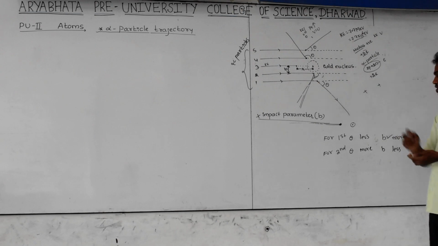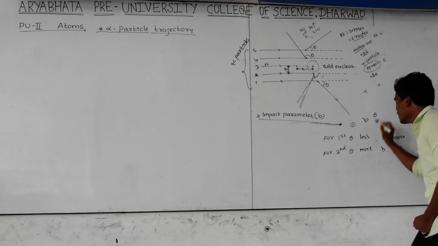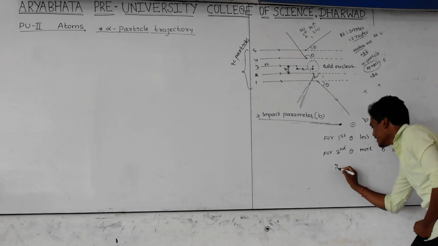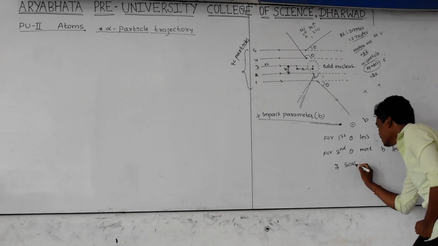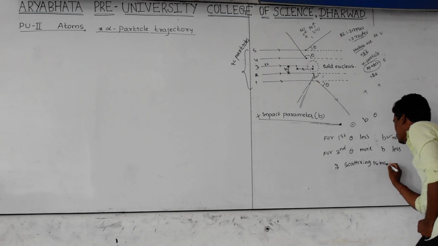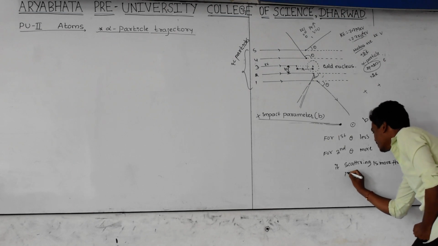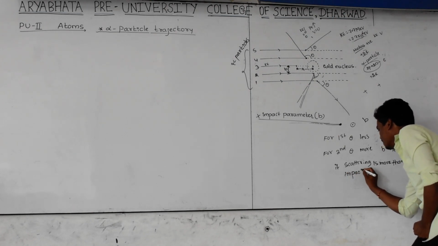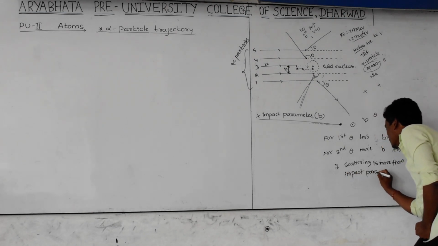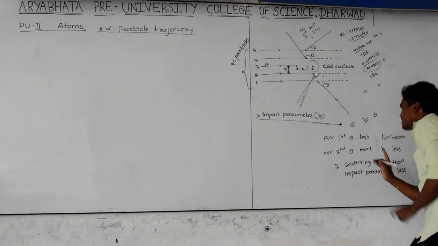By seeing this, what is the relation between impact parameter B and theta? That is, if the scattering angle is more, then the impact parameter becomes very less. That is for one particle.